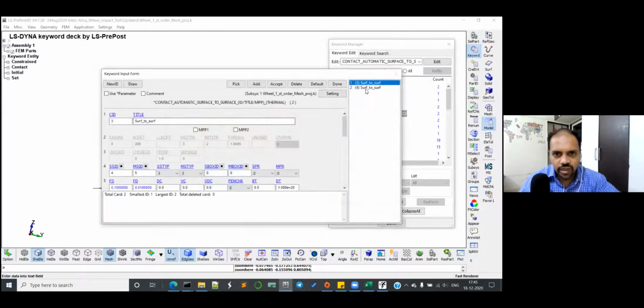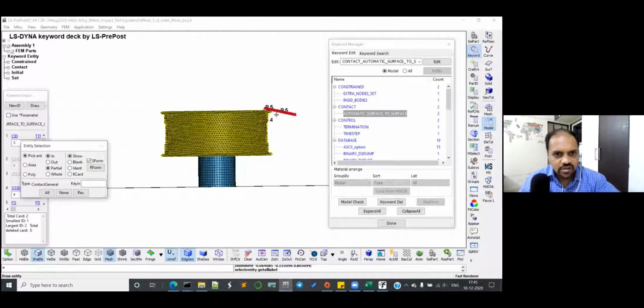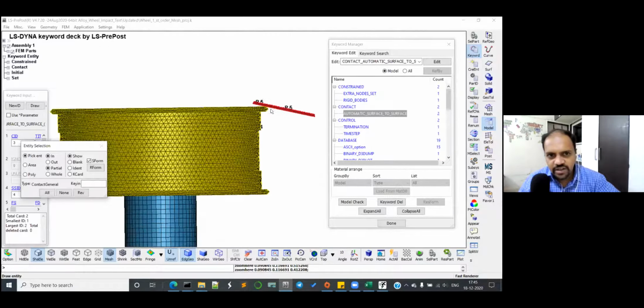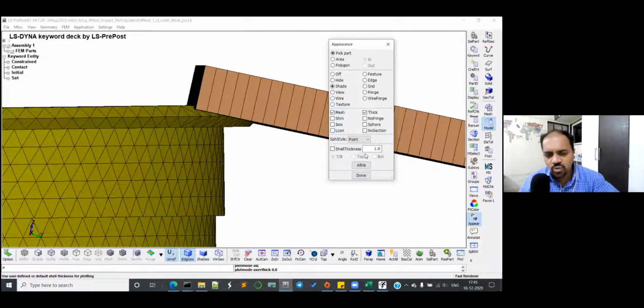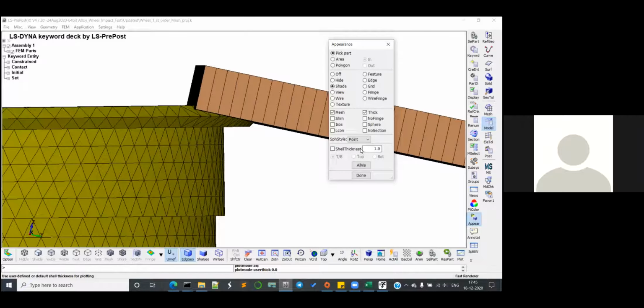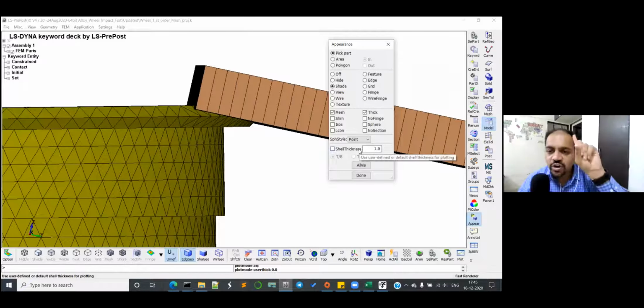Yeah, 3. So in bracket, whatever is there, that is what we have to understand. So the plate and this part is having too much of a penetration. How can I know that? Just go to appearance. Here on the right side, you can see the appearance light is there, correct? Click on the thickness. And no, wrong. Why are you doing shell thickness equal to 1? Shell thickness 1 in this sense is going to be 1 millimeter or 1 unit, whatever the unit you are using.